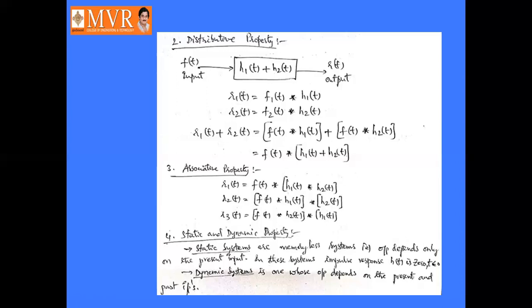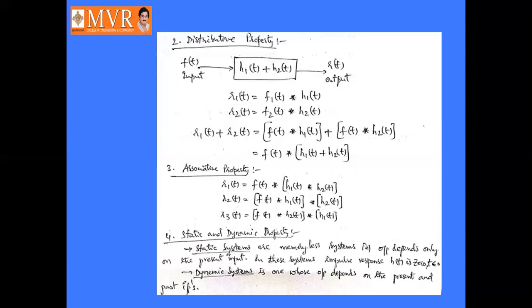That means the output depends on the present value of the input. The output depends only on the present input. So the impulse response h of t is 0 here. Here the impulse response h of t is 0 for t not equal to 0. Then coming to the dynamic systems, they are ones whose output depends on the present and past inputs.